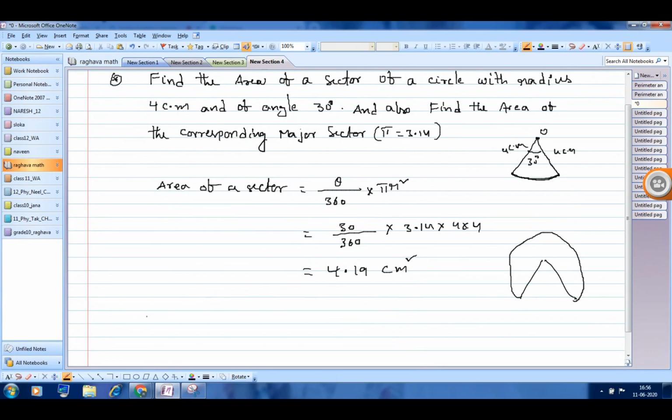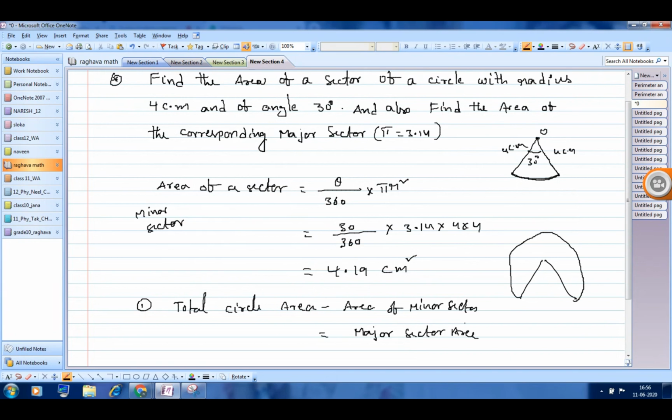Two methods are there. One is total circle area minus the area of the minor sector is the major sector area.